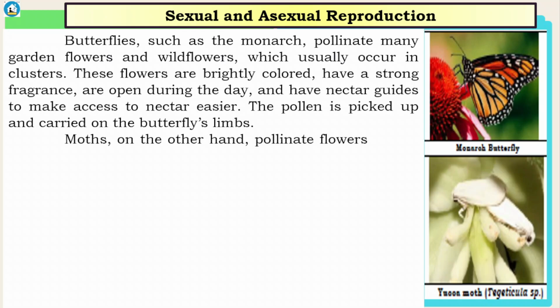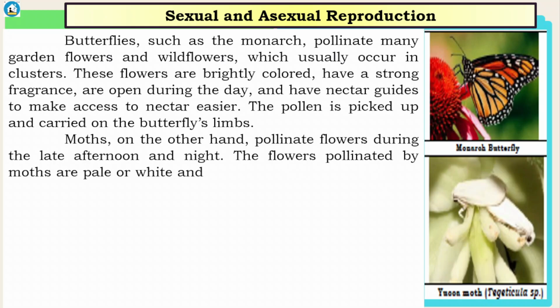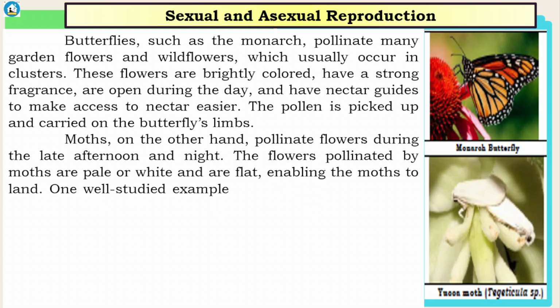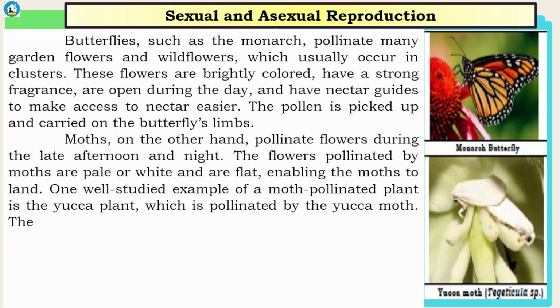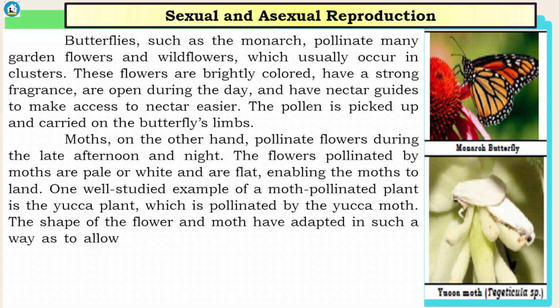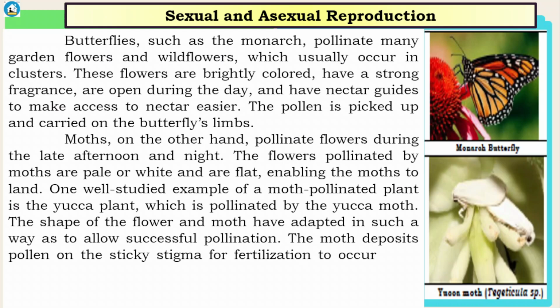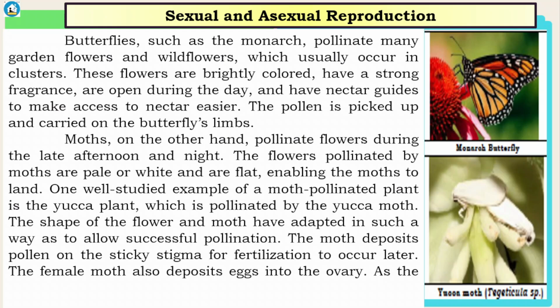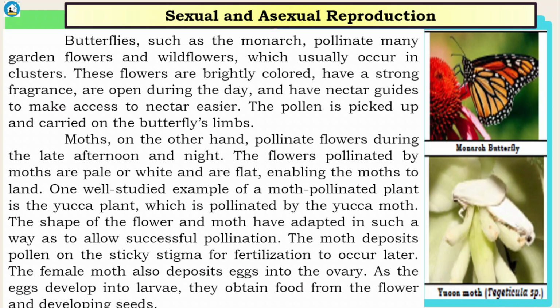So moths, on the other hand, pollinate flowers during the late afternoon and night. The flowers pollinated by moths are pale or white and are flat, enabling the moth to land. One well-studied example of a moth-pollinated plant is the yucca plant, which is pollinated by the yucca moth. The shape of the flower and the moths have adapted in such a way as to allow successful pollination. The moth deposits pollen on the sticky stigma for fertilization to occur later. The female moth also deposits eggs into the ovary. As the eggs develop into larvae, they obtain food from the flower and developing seeds.